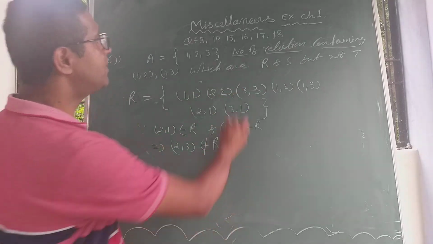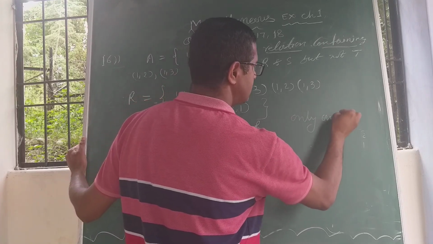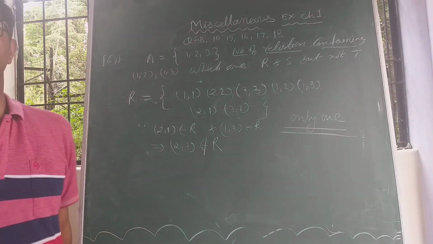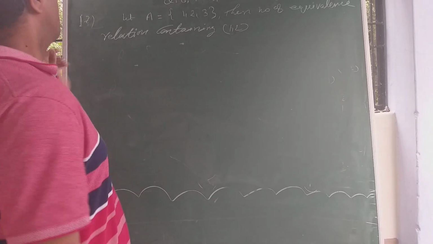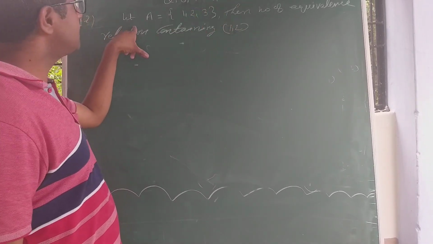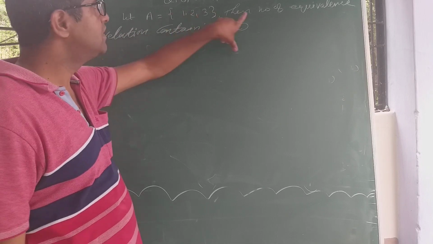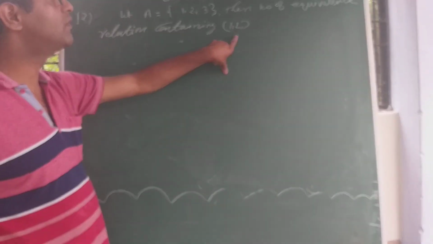Only one such relation exists. Right? Okay. Now question number 17. Let A be a set of the first three natural numbers, then the number of equivalence relations containing (1,2).